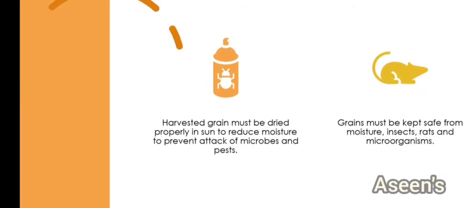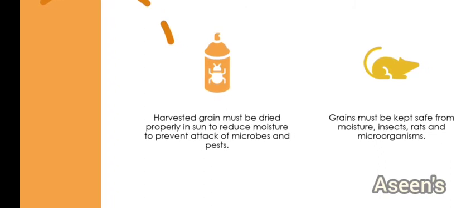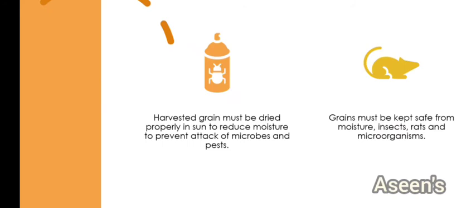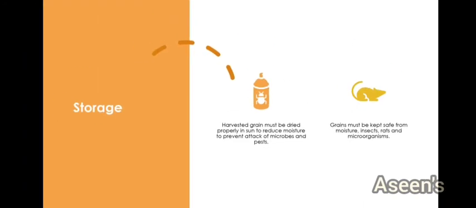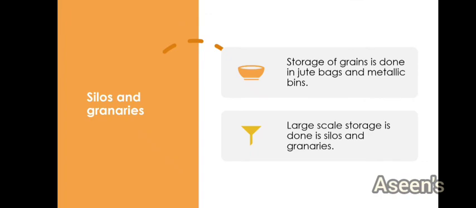Next thing you need to know is, grains are spoiled not only by moisture, but also by insects, rats and microorganisms. So you need to find a way to save your grains from these also: insects, rats and microorganisms. Okay, so to carry on this process, we have got to see what silos and granaries are.